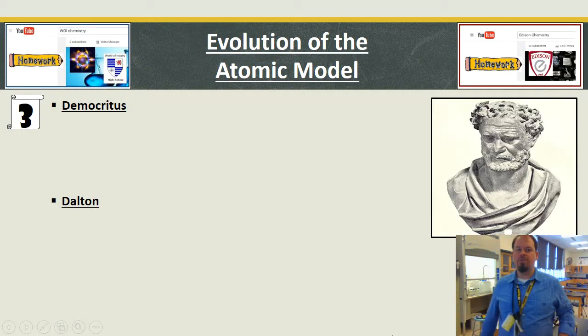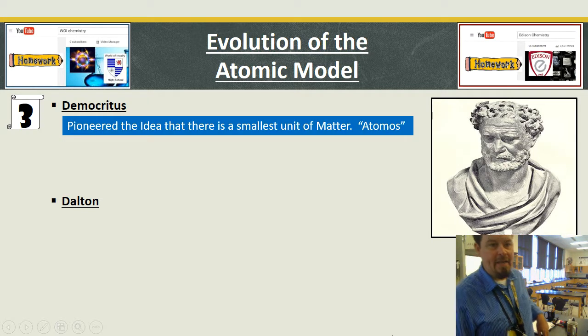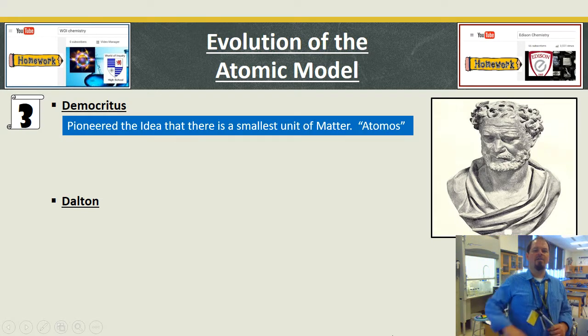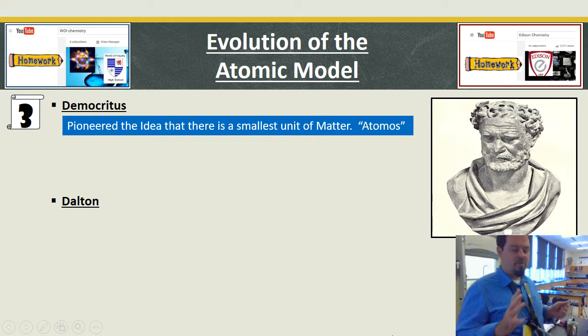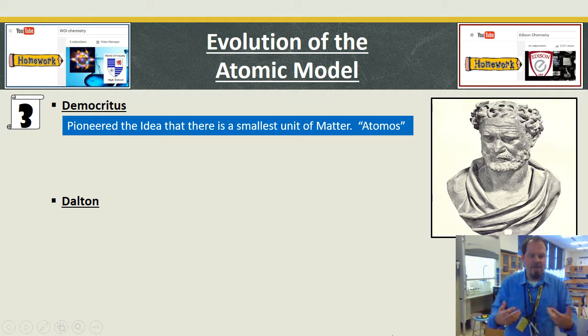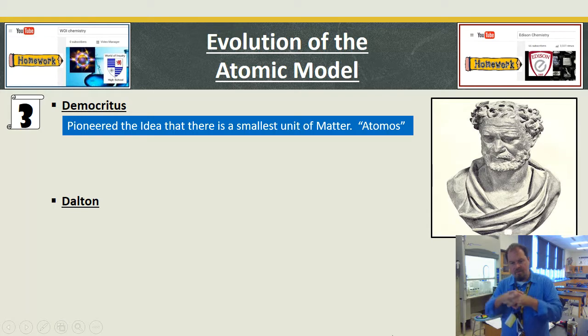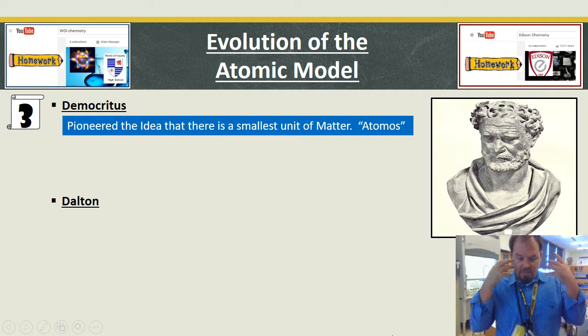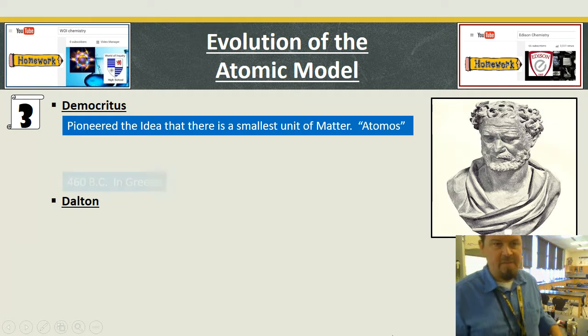So, first dude is Democritus, really old dude. We have a statue of that guy. He pioneered this idea of the smallest unit of matter, called it atomos, Greek for cannot be divided. I think he was a philosophy guy and he thought to himself, okay, if he has an apple and cuts it in half, he'll have half an apple. And if he takes that half and cuts it in half, well, what happens when I get to the point where I can't split it down anymore? And this is ancient Greek times, and he was able to get there.